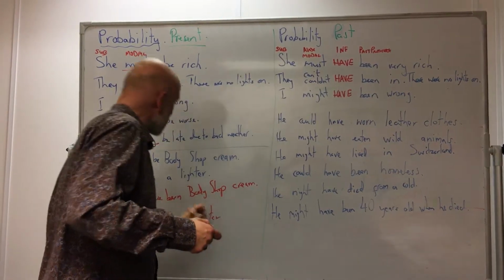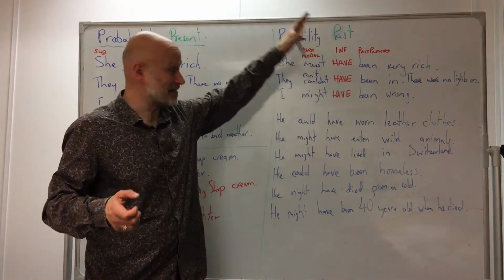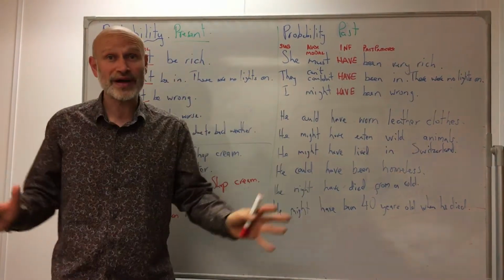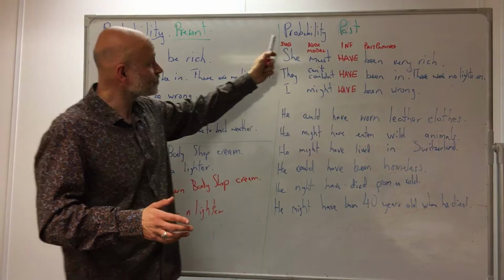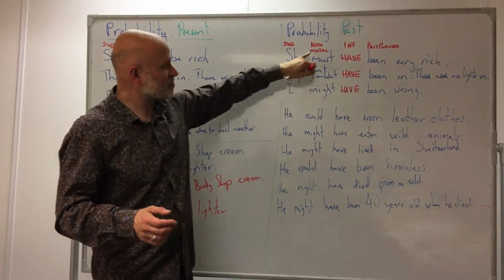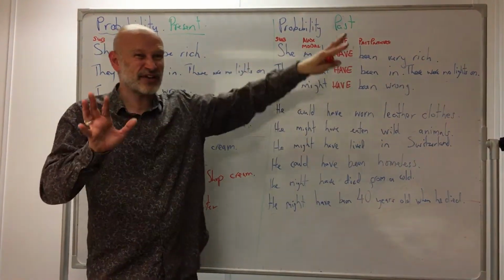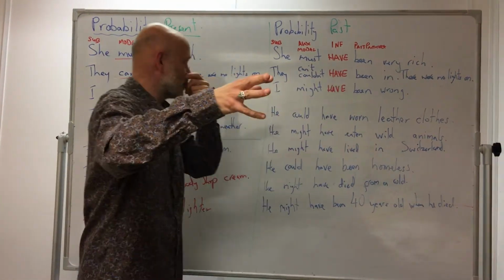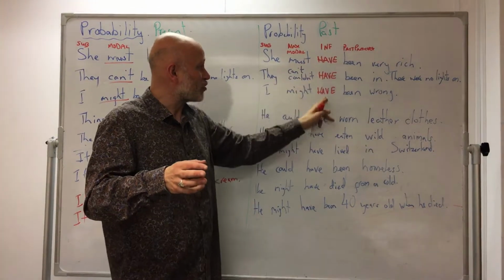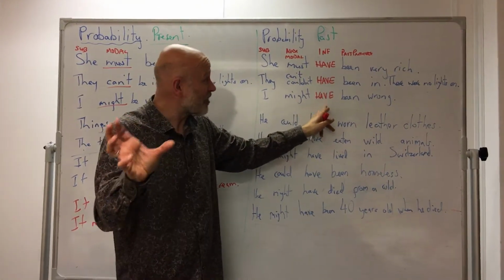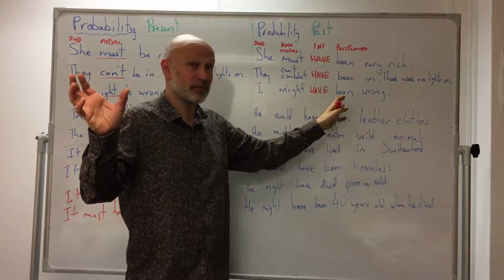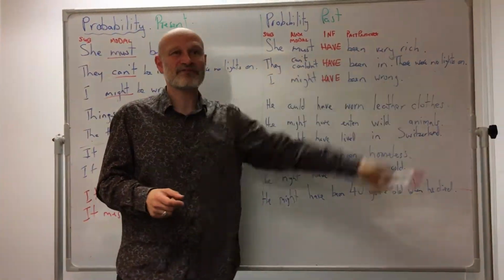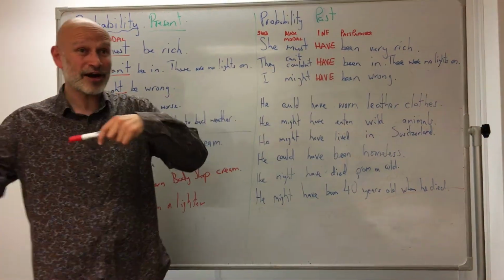Now, here's the past probability broken down. When we use the past probability here, and there are loads of ways to do it, but this is just one of them, we use the subject plus one of the modal verbs, anything really, except shall and should. Yeah, I think those two. And then we use the word have, always, and then we use a past participle. So, she must be rich. She must have been very rich. You know, we're talking about her now in the past.